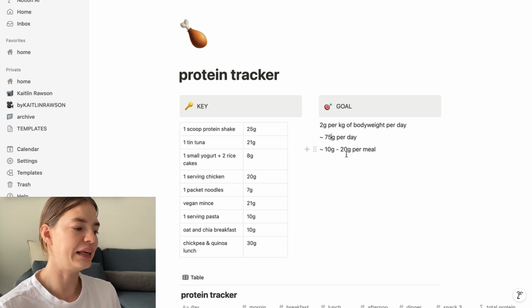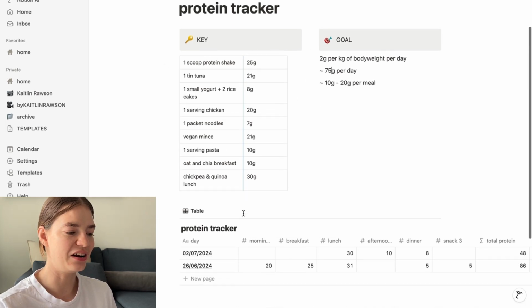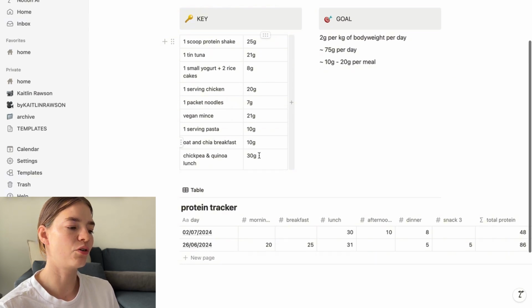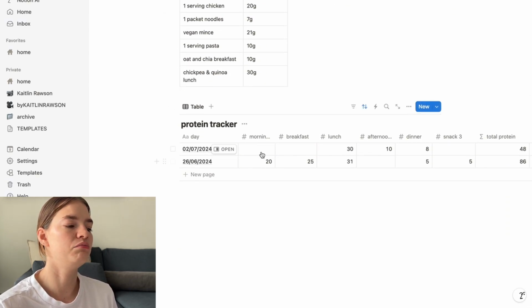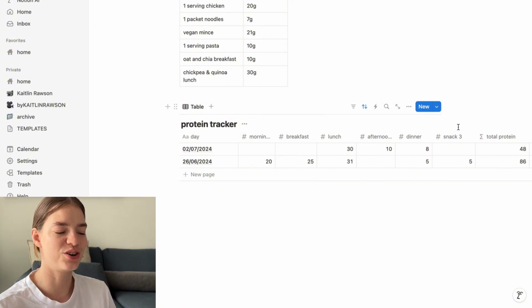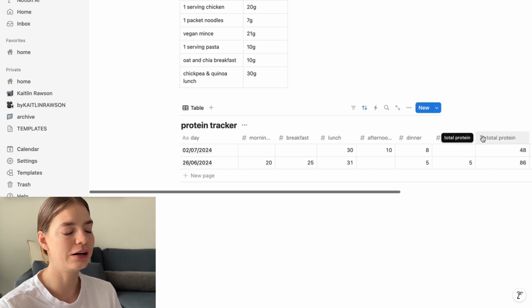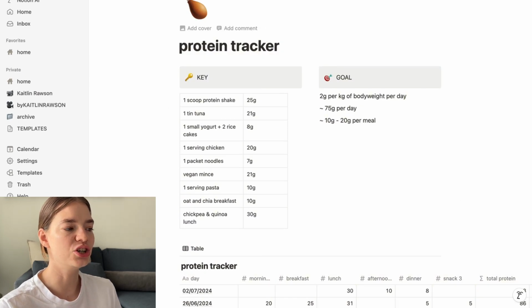Basically I've got my key of the common meals that I'm eating and their protein quantities, and then I can go in and record my morning snack, breakfast, lunch, afternoon snack, dinner, and a third snack if I'm having dessert or something, what that is, and what my total protein is for the day. I still need to get on track with actually doing this.